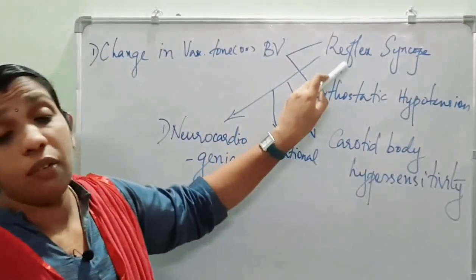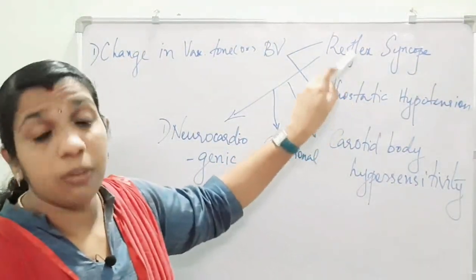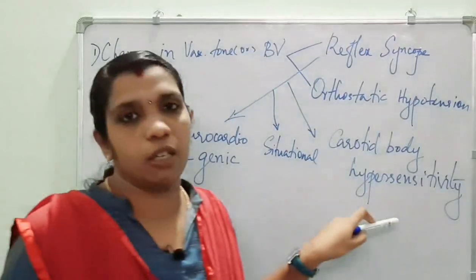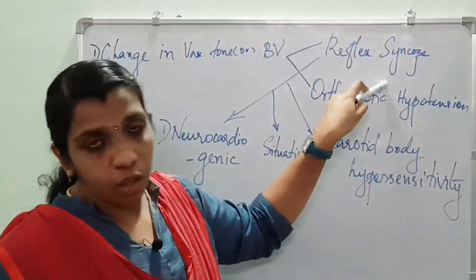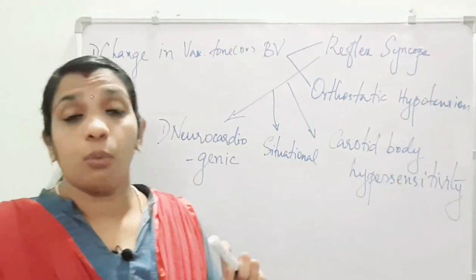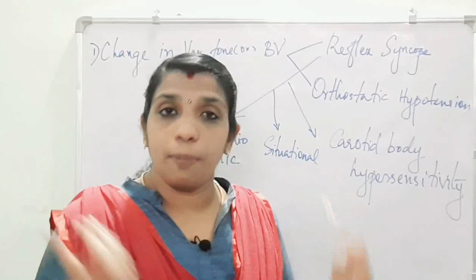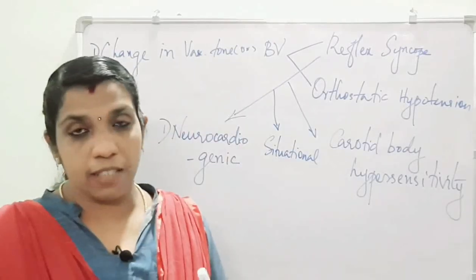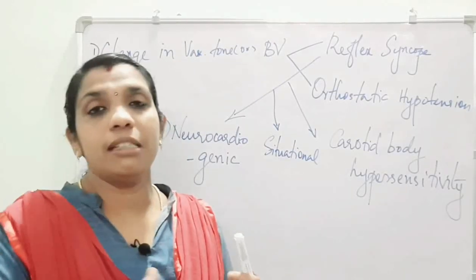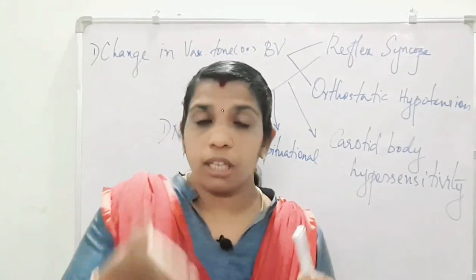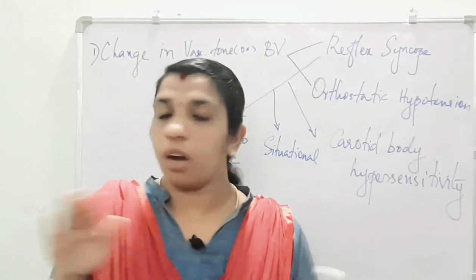When we look at reflex syncope, the pathophysiology is the same in all these three syncopes. There will be parasympathetic hyperactivity or sympathetic withdrawal, sometimes both or any one of them. So, there is some problem with the reflex activity. We know about the pathophysiology of syncope, so I am not going into the details.